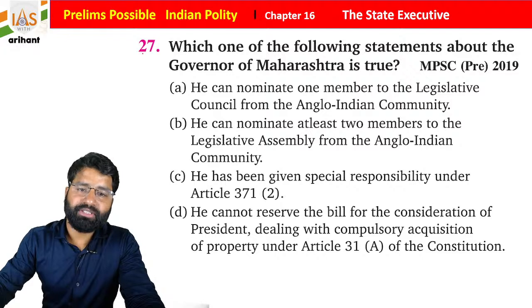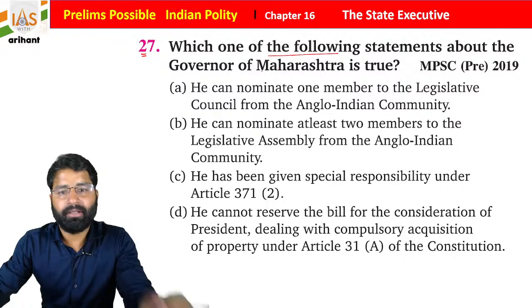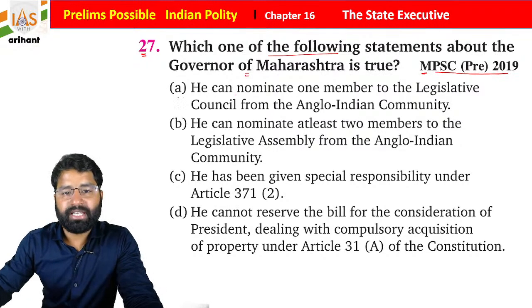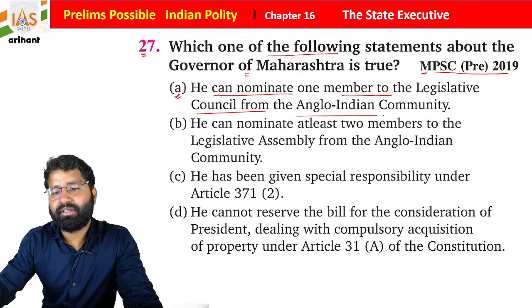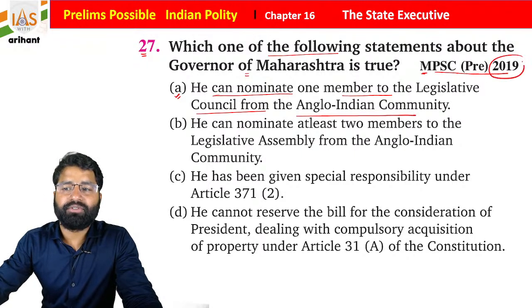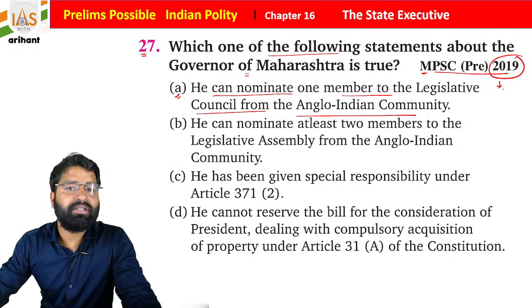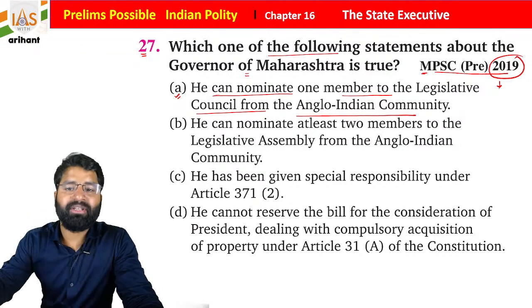Okay, now see the question number 27. Which one of the following statements about the governor of Maharashtra is true? It was in Maharashtra PSC 2019. Statement A says that he can nominate 1 member to the Legislative Council from the Anglo-Indian community. Now students, this was in 2019. We all know now there is no provision to appoint anyone as an Anglo-Indian in the Legislative Assembly, including the Lok Sabha, students. Nomination is now removed.